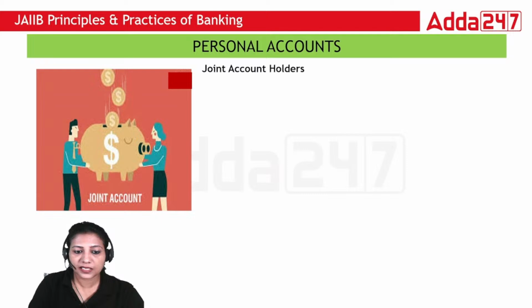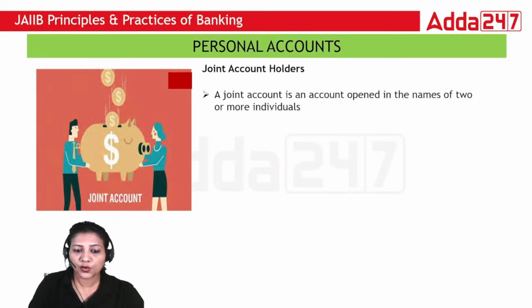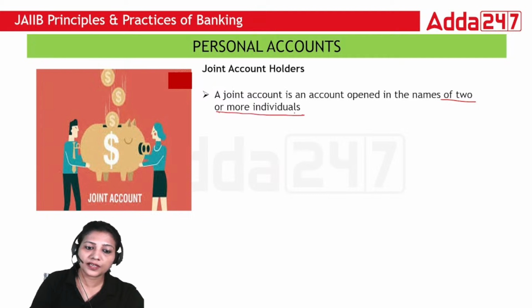And so this is it. Second comes joint account holders. A joint account is an account opened in the name of two or more persons. So two or more individuals are involved while we are opening a joint account.